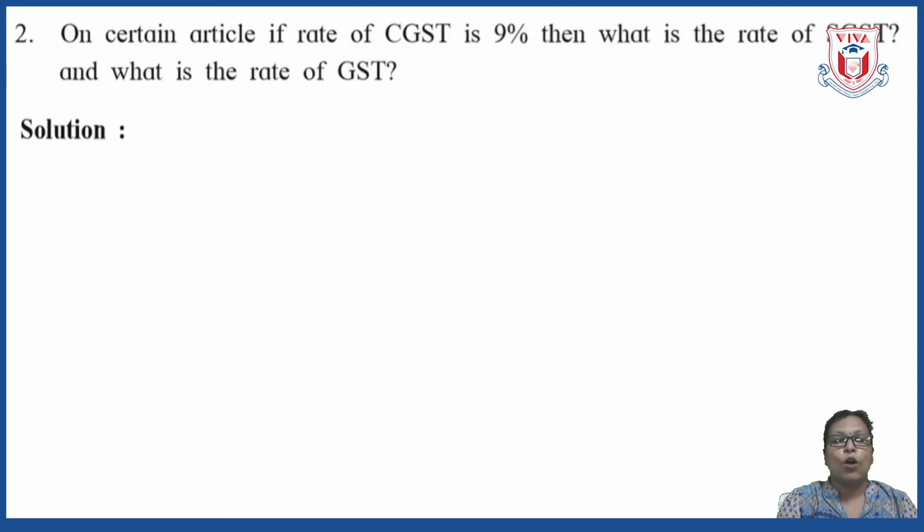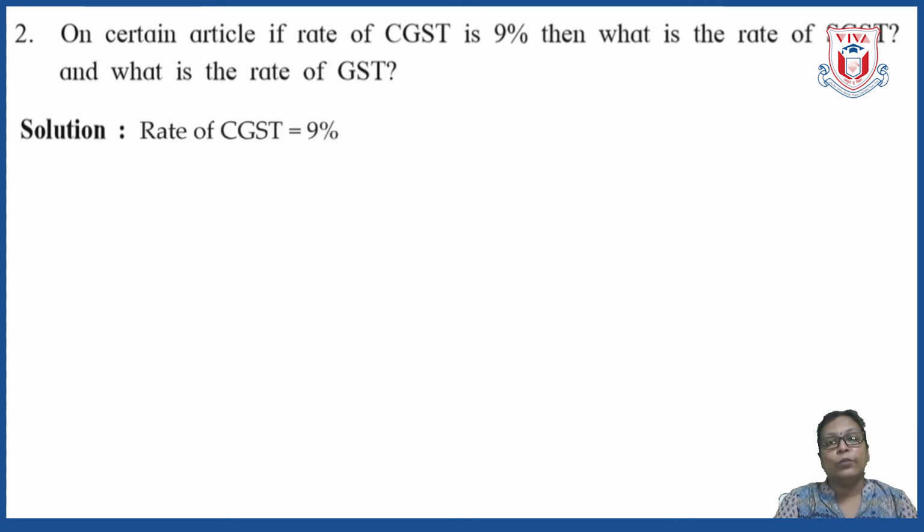Question number 2. On certain article, if rate of CGST is 9%, then what is the rate of SGST and what is the rate of GST? So once again, this is a simple question. You know that the rate of CGST and rate of SGST is exactly same. So we can write that, and you know that the rate of GST is exactly double, or if you add them both, you are going to get the rate of GST. Now let us see how to solve it.